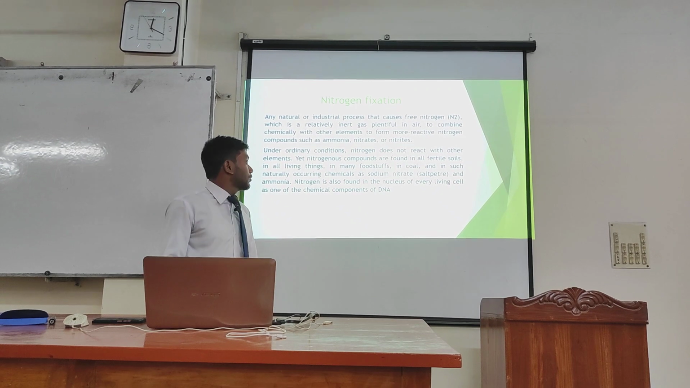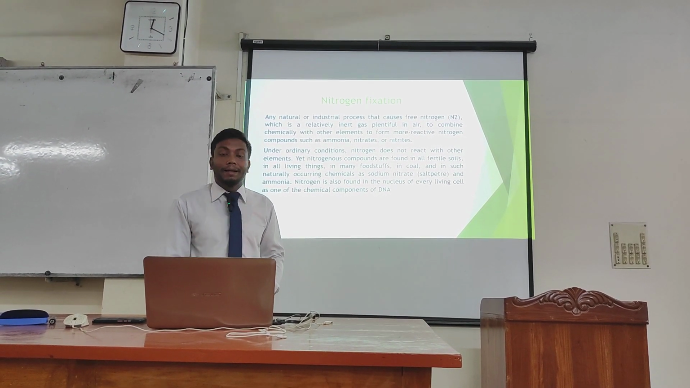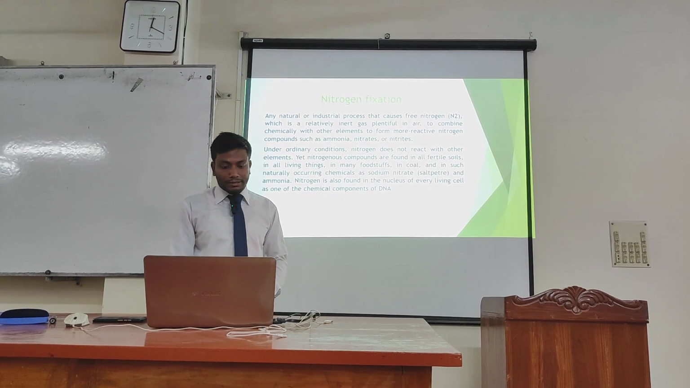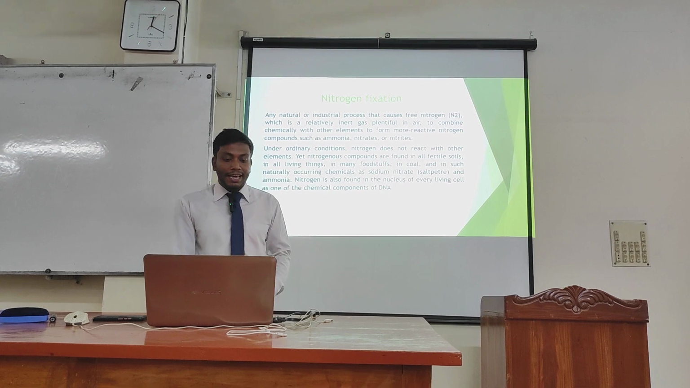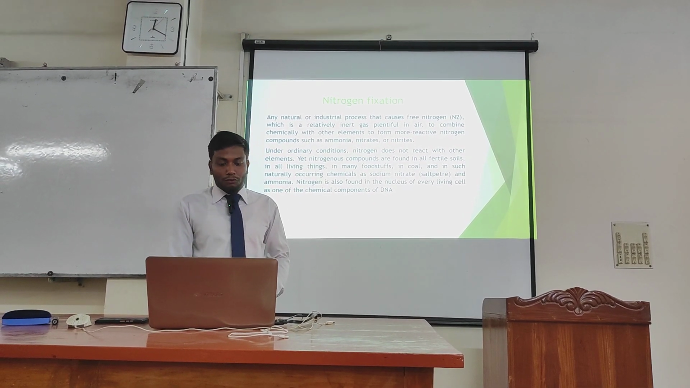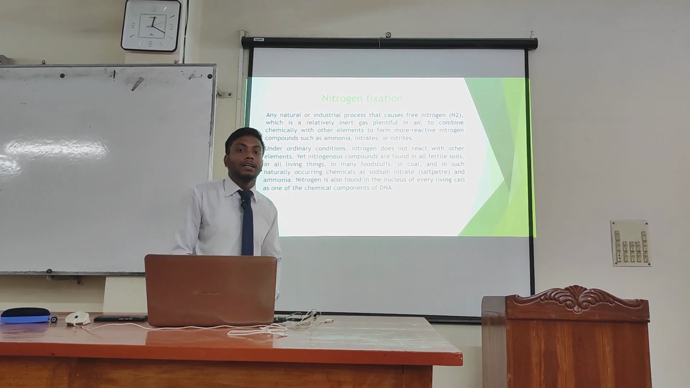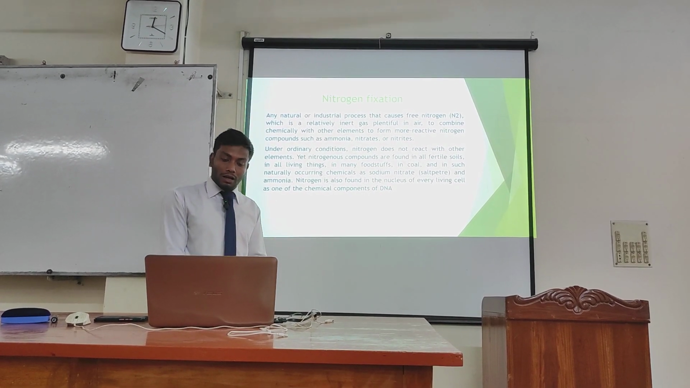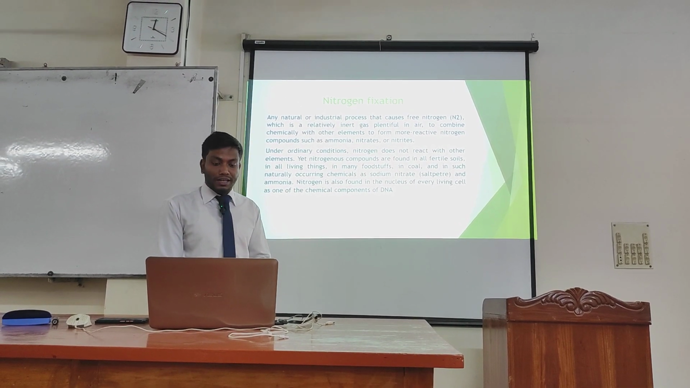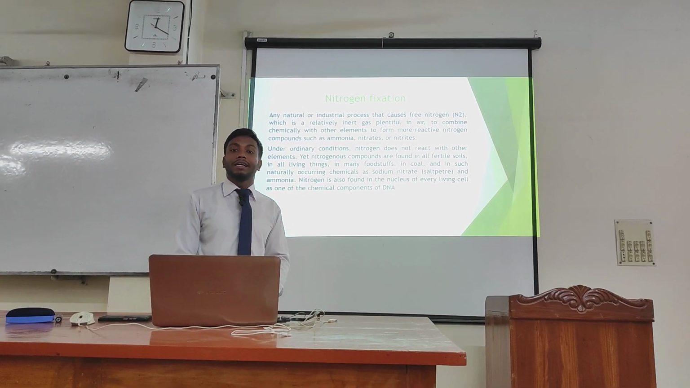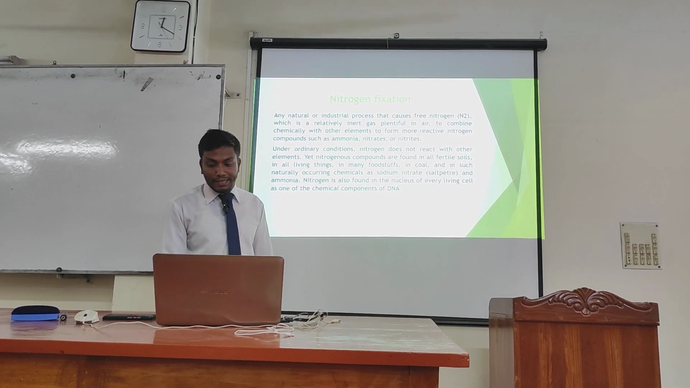Under ordinary conditions nitrogen does not react with other elements. Yet nitrogenous compounds are found in all fertile soils, in all living things, in many foodstuffs, in coal, and in such naturally occurring materials as sodium nitrate, which we also call saltpeter, and ammonia. Nitrogen is also found in the nucleus of every living cell as one of the chemical components of DNA.